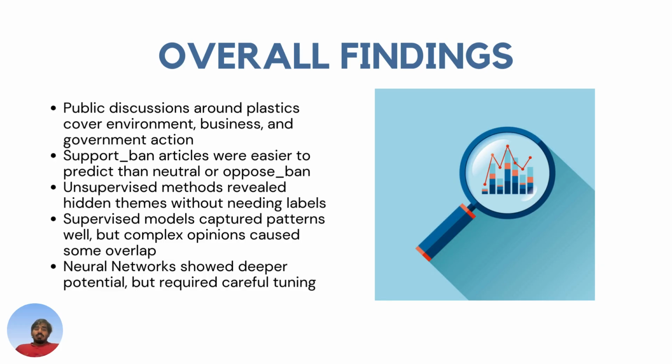So let's dive into the overall findings. We were able to understand the public discussion around plastic ban, which naturally dived into various areas like environmental concerns, business and economic issues, and even government regulations. Support ban articles were easy to predict, while neutral and opposed were struggling a bit as they were overlapping with each other. Unsupervised methods like clustering, ARM, and LDA helped us find hidden themes without any pre-labeled data, showing a strong connection between topics like climate, regulation, and business.